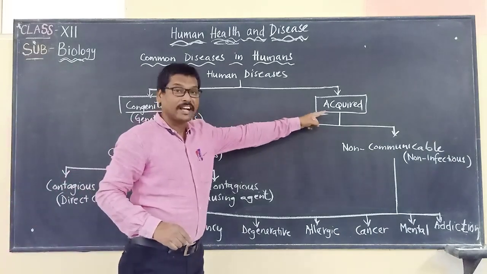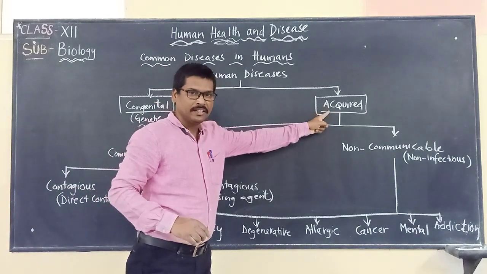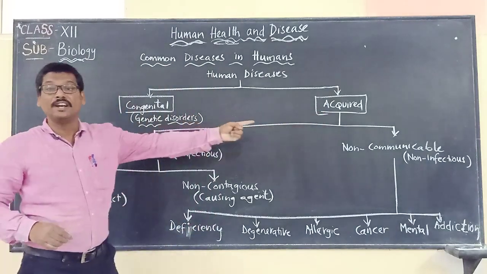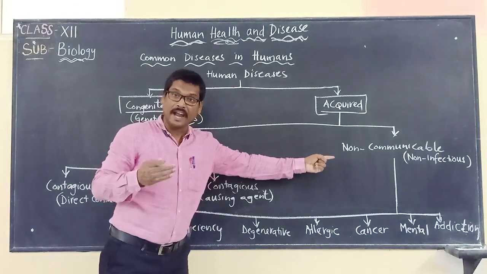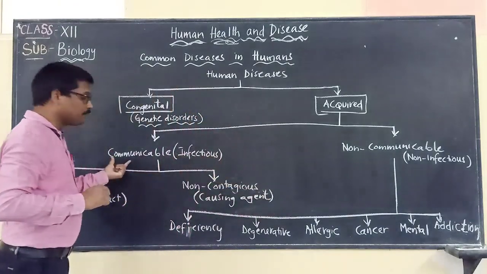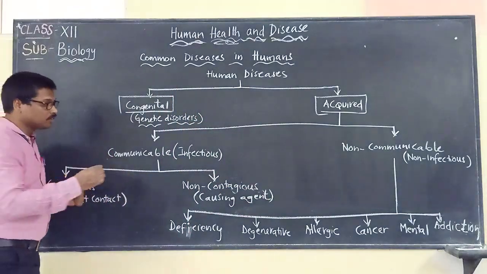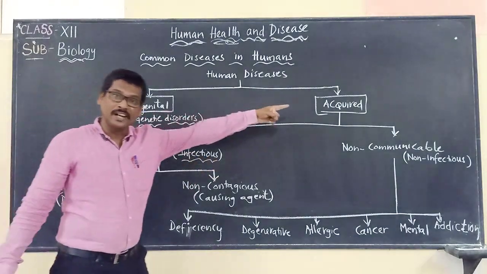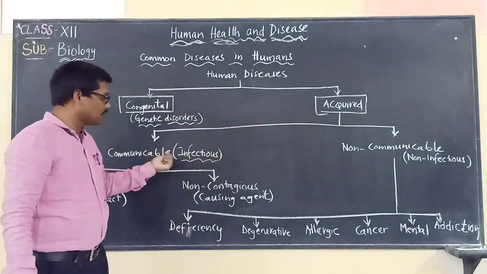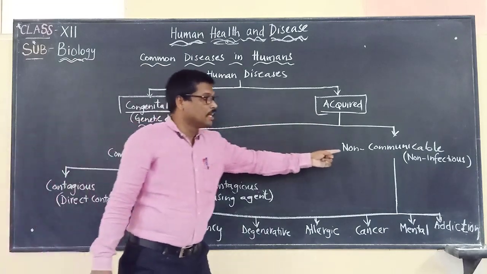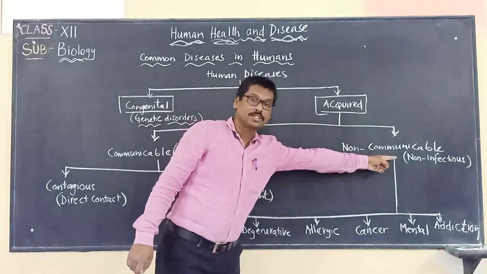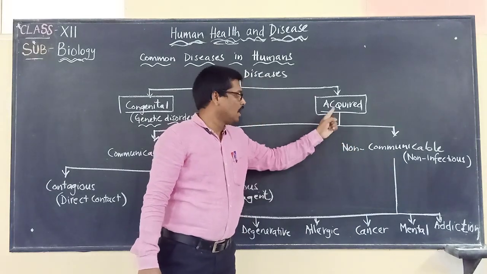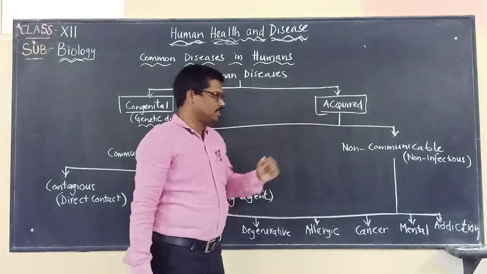Acquired means it can be of two types again, communicable and non-communicable. Instead of the word communicable, we also come across another word, infectious. So acquired disease can be communicable, otherwise infectious, and non-communicable, otherwise called non-infectious. Infectious and non-infectious are the two types of acquired diseases.